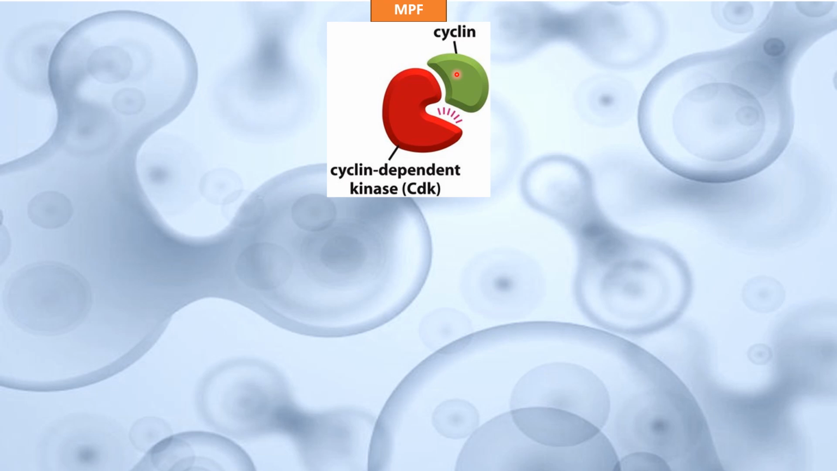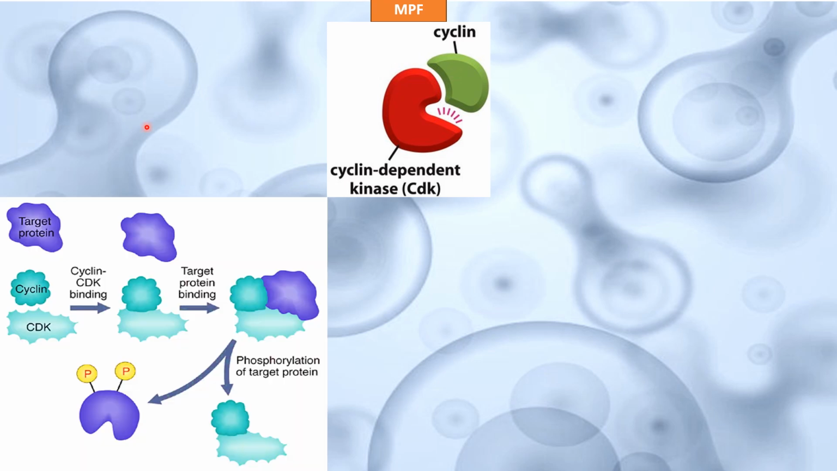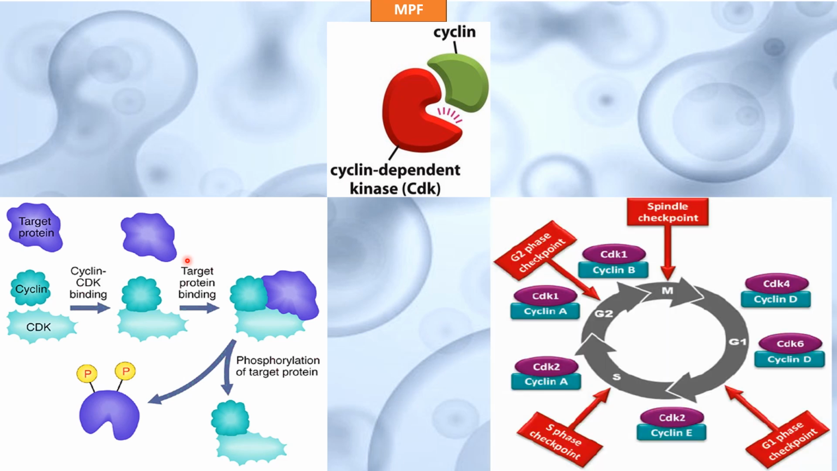Now let's check how this combination works together. When the CDK gets activated, it phosphorylates the target protein, which is essential for the progression of the cell cycle. Particularly, different kinds of CDKs and cyclins are available at different checkpoints of the cell cycle. So the appropriate CDK-cyclin complex is required to pass through every single checkpoint of the cell cycle. For example, if the cell has to pass through the G2 checkpoint, then it should have the CDK1-cyclin A complex. If this complex is not present in the cell, then the cell will be arrested at this G2 checkpoint and it will enter into the G0 phase.